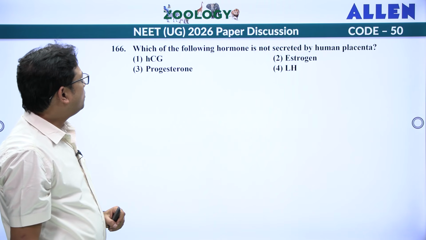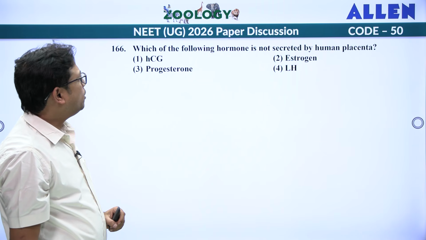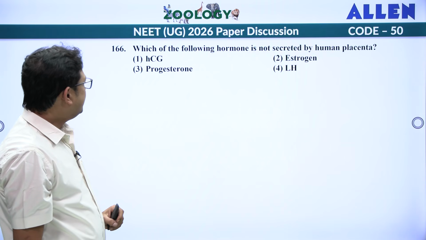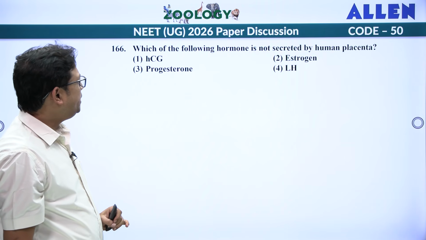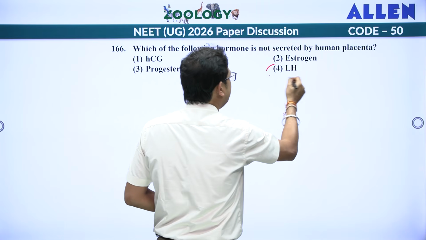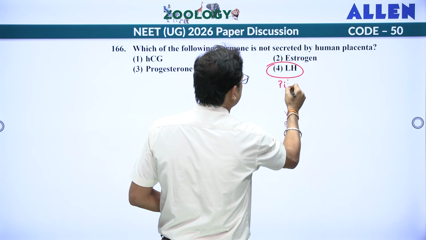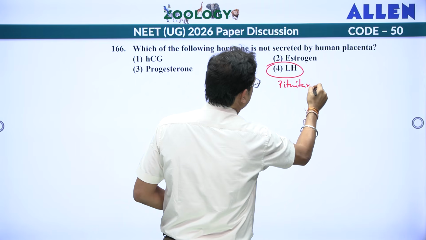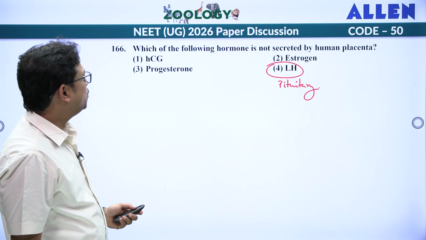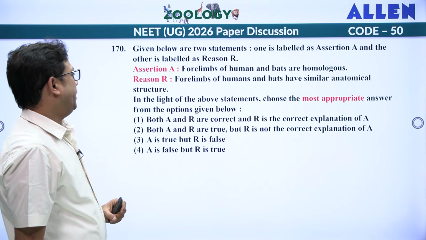Next, which of the following hormone is not secreted by human placenta? HCG, human chorionic gonadotropin, yes. Estrogen, yes. Progesterone, yes. LH is not secreted. It is a pituitary hormone. LH is from pituitary. So answer is 4th. Okay.